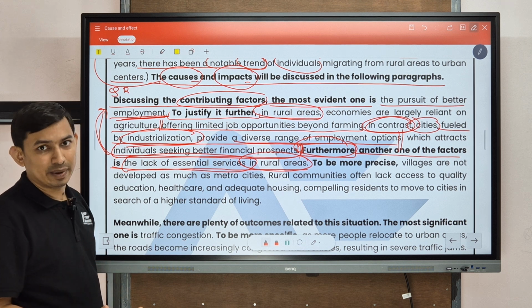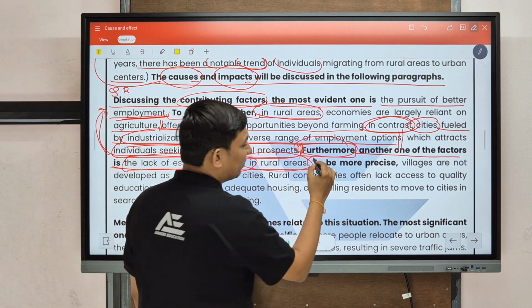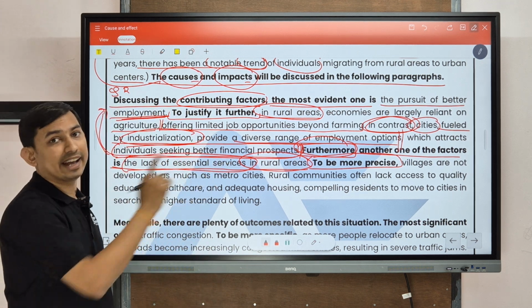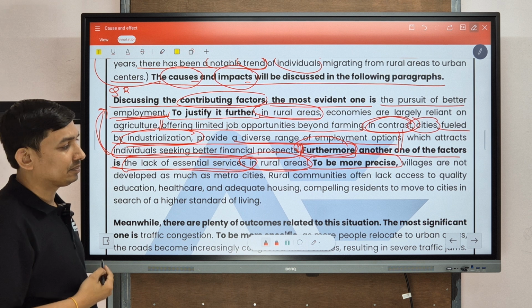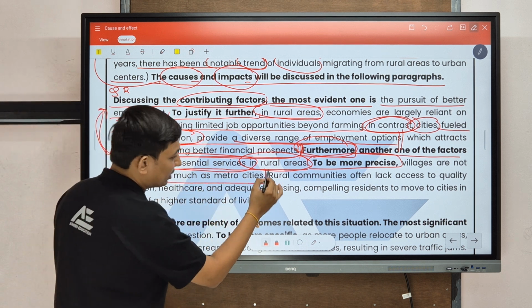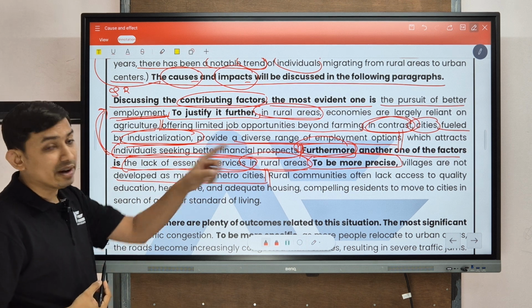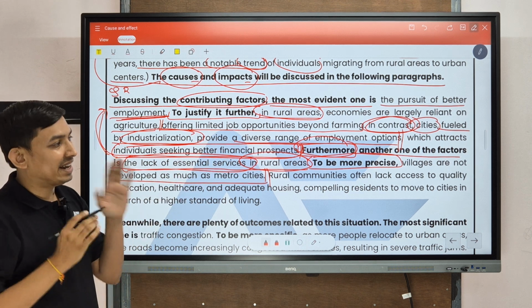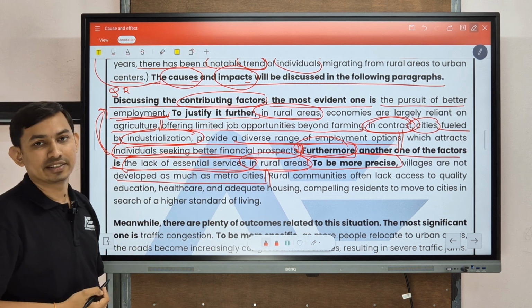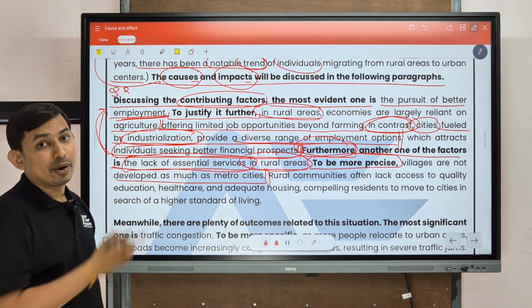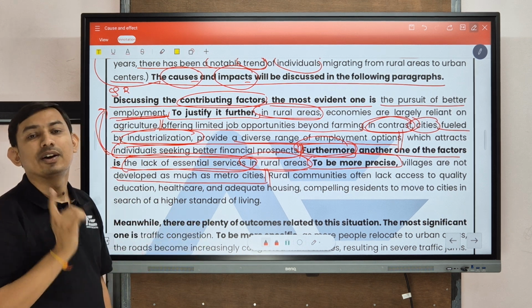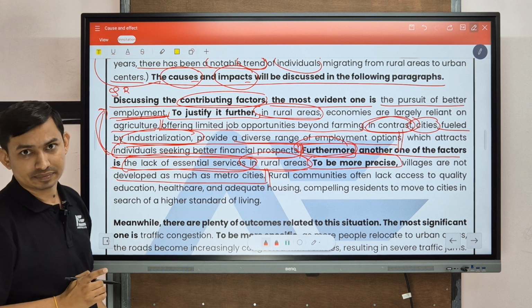But now we have to explain it. So to explain, we have written a linker, like to be more precise. So here we are going to give the explanation. Now let's read the explanation part. Villages are not developed as much as metro cities. Now see that once again we have written a background statement to set up the scenario, that villages are not developed as much as metro cities. So we have done a comparison as well, because in the essay topic we have seen that they have written cities as well as rural areas. So we have compared it.